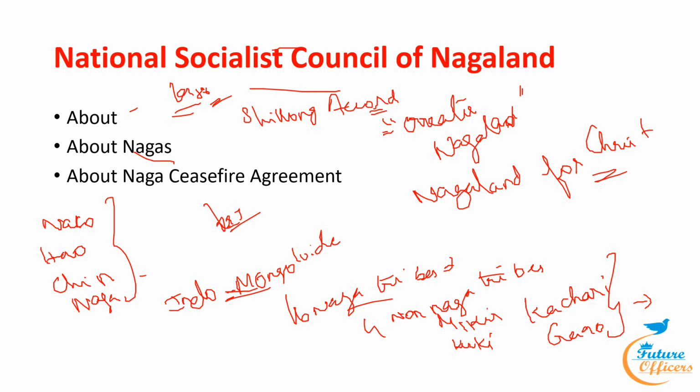Now, along with this we have to know about the Naga ceasefire agreement. In 1997, the NSCN started a ceasefire during the peace negotiations. In 2015, a framework agreement regarding the Naga political issue was signed. Through this, the leaders understood the history, culture, and feelings of the Naga people. Also, it recognized the political structure of India. The agreement was intended to address all Naga issues. In October 2019, a one-year ceasefire agreement was reached by the Center, and in 2021 it was extended. That's all about the National Socialist Council of Nagaland.